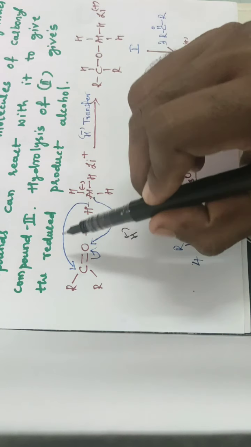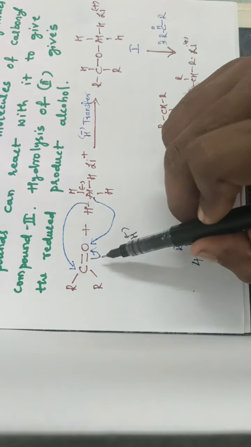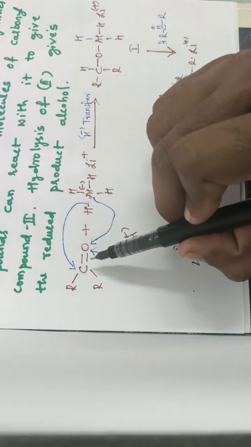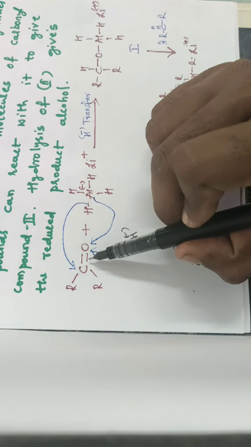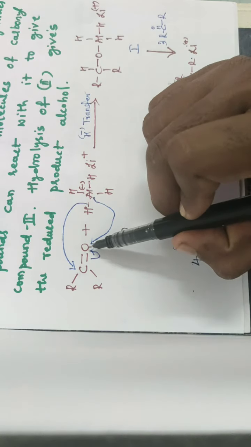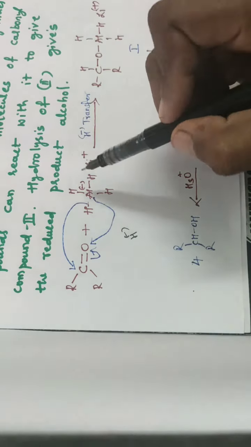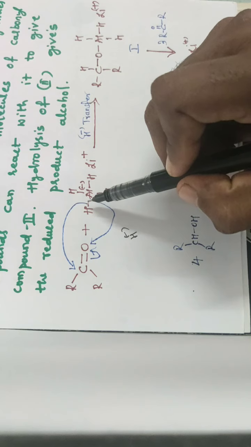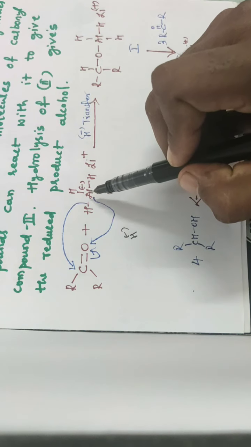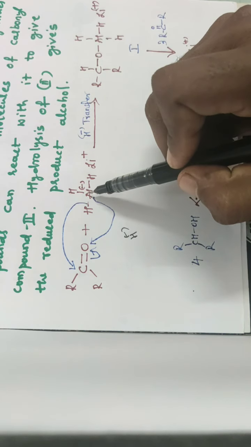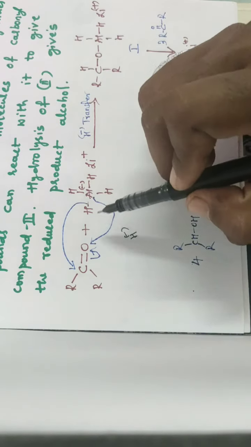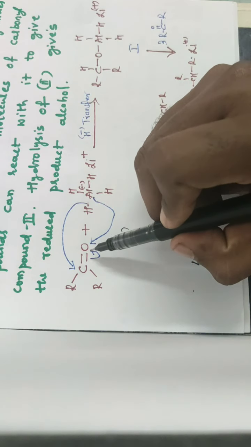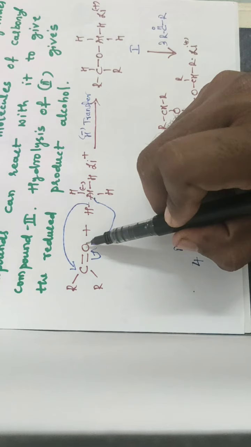Whenever it transfers the hydride ion to the carbonyl carbon, resonance takes place, that means the double bonded pi electrons shift onto oxygen. Then after losing its hydride ion, the aluminum gets a positive charge. That positive charge becomes neutral by bonding with this oxygen.